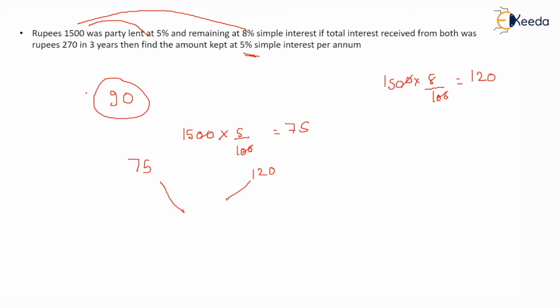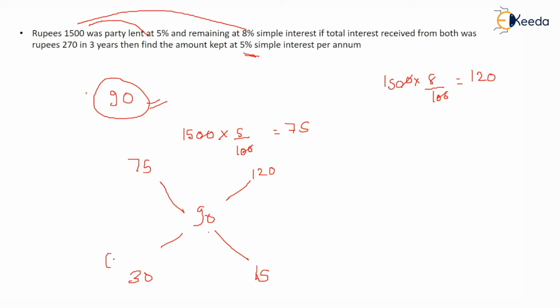But what is he actually getting? He is getting 90 rupees per year, right? For 3 years he is getting 270, so for 1 year he gets 90. And we are finding the interest per year. So after doing this, you separate the bigger from the smaller one, and the smaller from the bigger one.